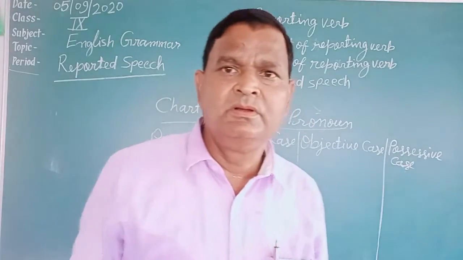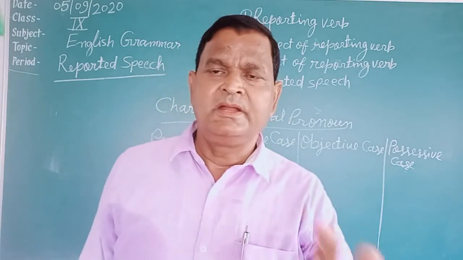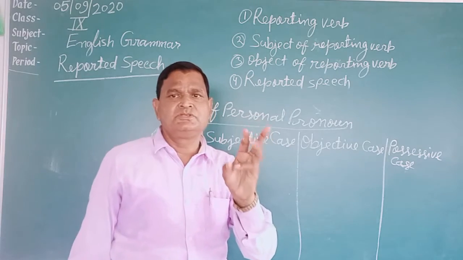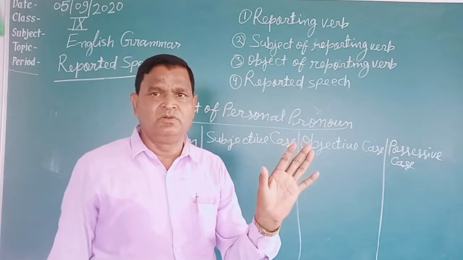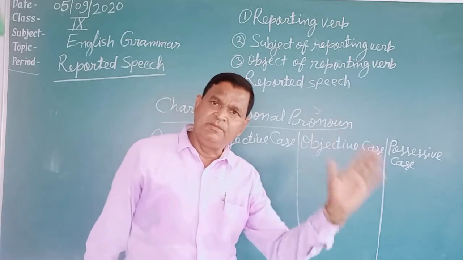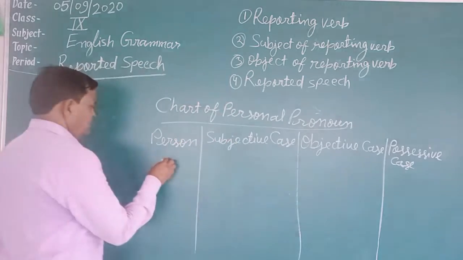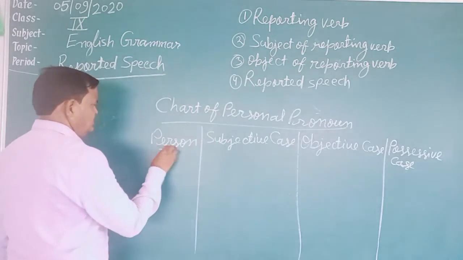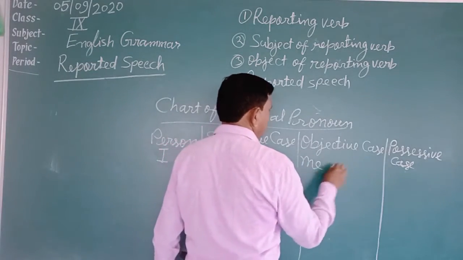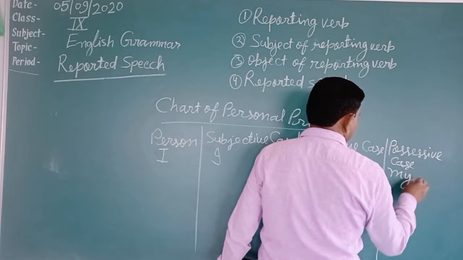Personal pronouns: there are three categories of personal pronoun: first person pronoun, second person pronoun, and third person pronoun. And three cases are there: subjective case, objective case, and possessive case. For example, first person is I: subjective case I, objective case me, possessive case my.